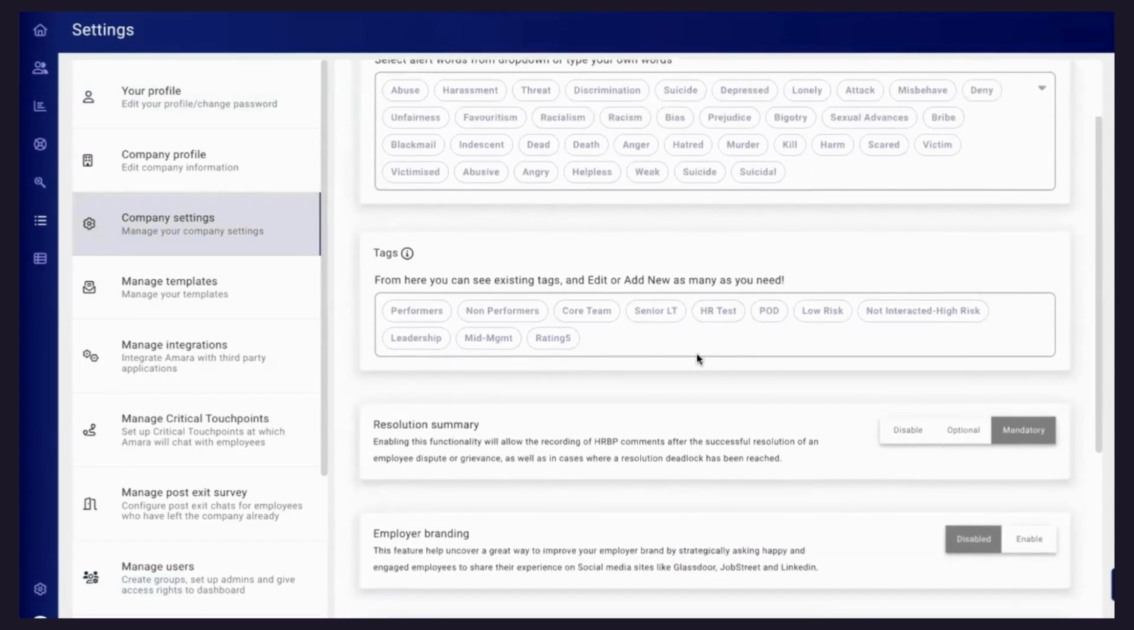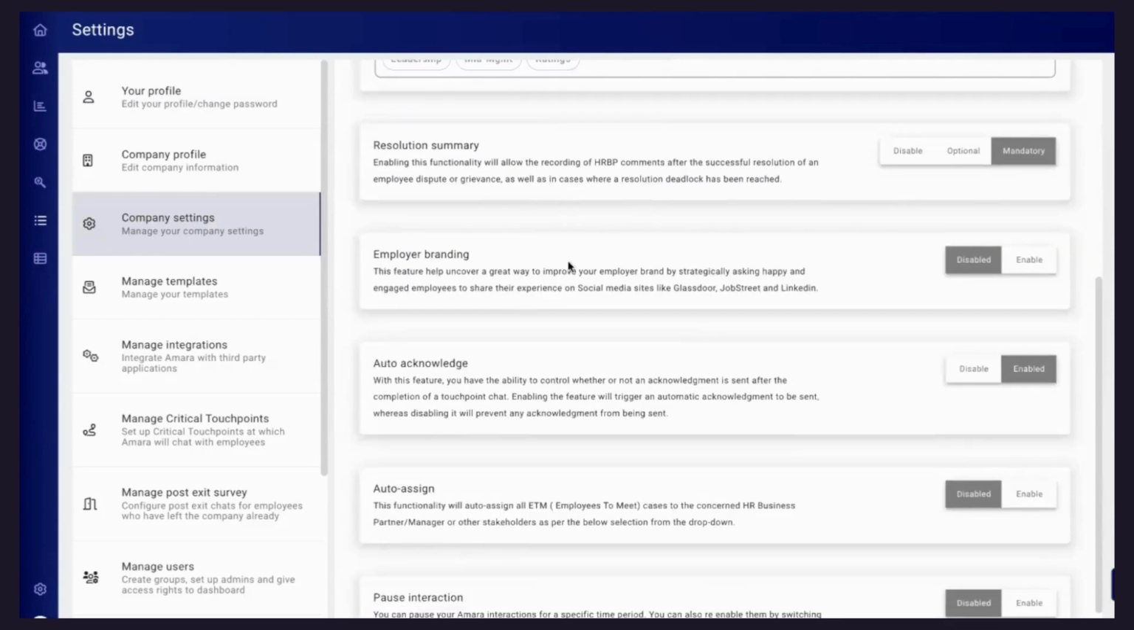Now tags: if you would like to tag your employees as performer, non-performer, core team, seniority, these tags are primarily to pull out reports based on these tags. Senior leadership team: there are, let's say, 30 senior leaders and you would like to see their engagement. So if there's a tag called senior leadership team, senior LT, you will be able to pull out a report. And again, this is also customizable. You can make changes in that. Resolution summary, mandatory or non-mandatory, is primarily for when you are resolving the concern. We are giving an option whether you want to submit a summary of the interaction or you just want to resolve it without submitting anything.